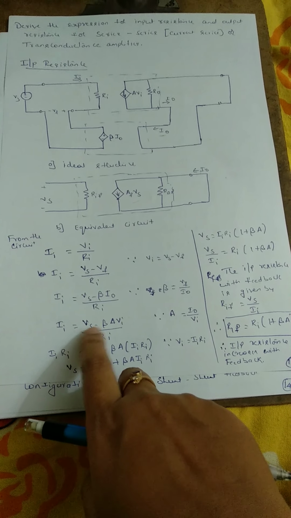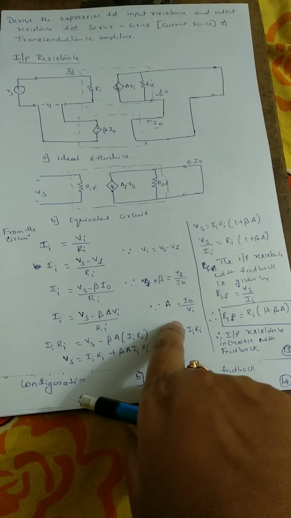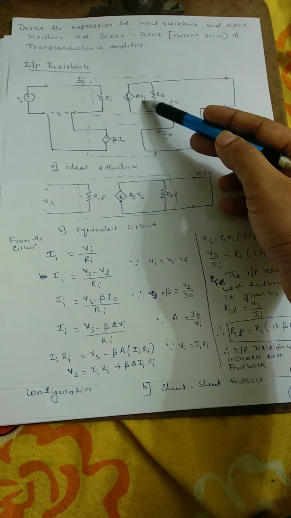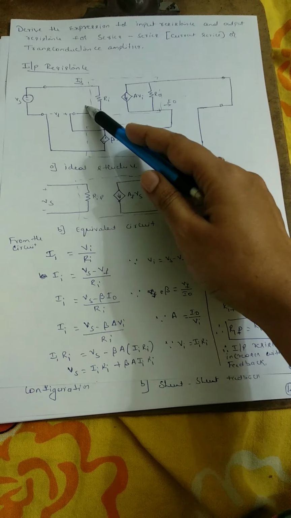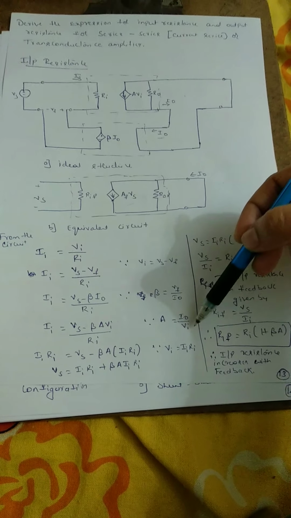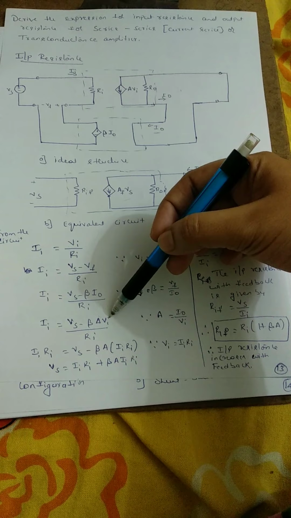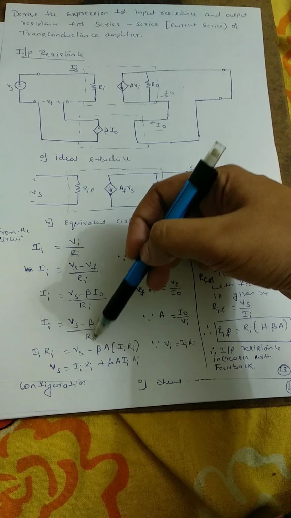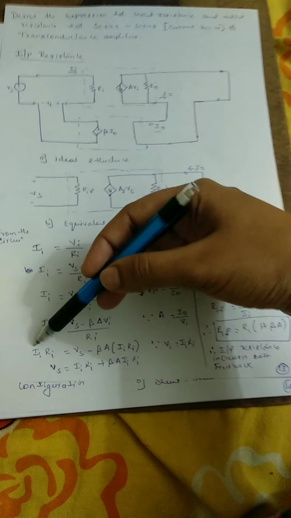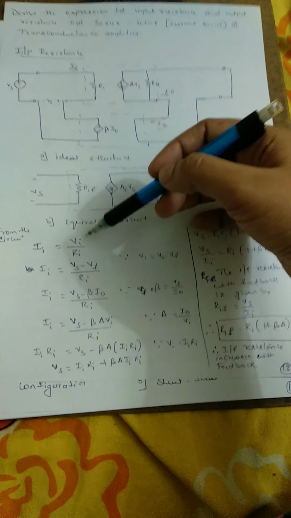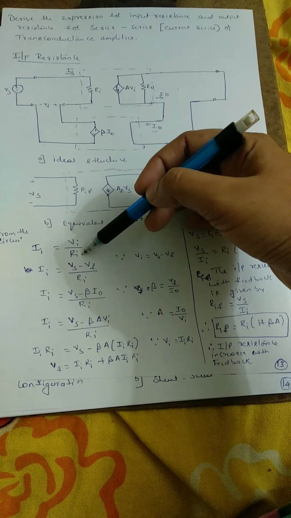Next, the amplifier gain A is output I0 over input Vi, so A is equal to I0 divided by Vi. So for I0 I have written A Vi. I have taken this denominator to the left hand side: Ii Ri equals Vs minus beta A I0. What is Vi? From this, Vi is Ii Ri.